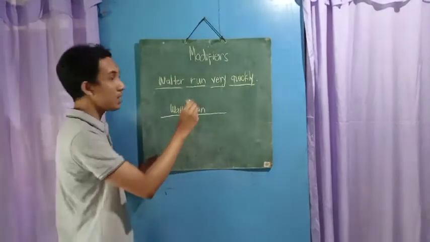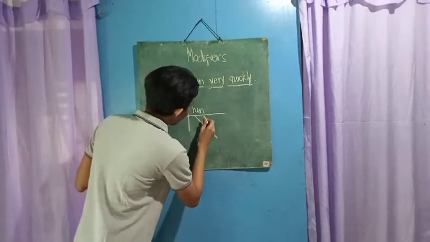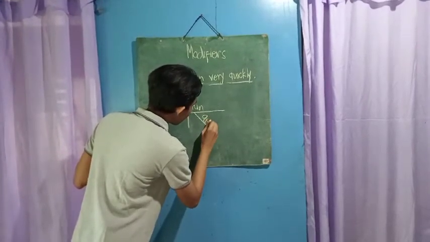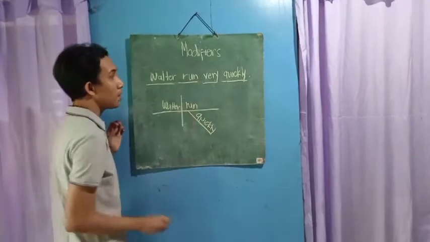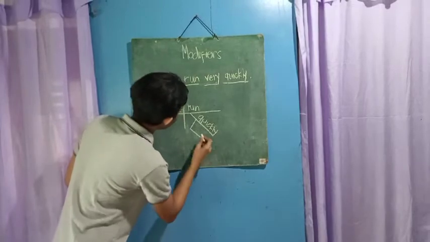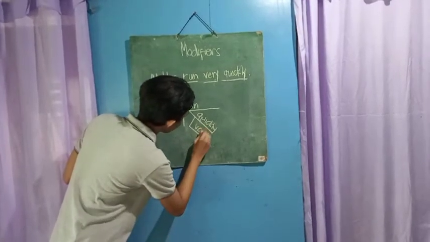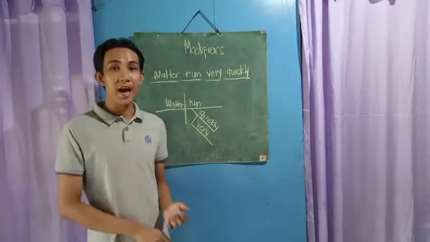And we put quickly below the word ran because it modifies the verb ran. And we put very below the word quickly because it modifies how quickly Walter ran. So this is how we diagram an adverb.